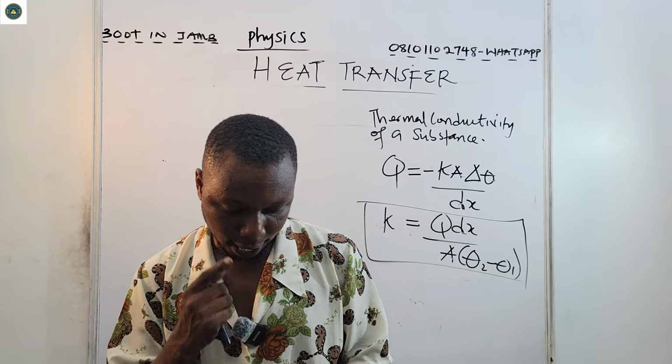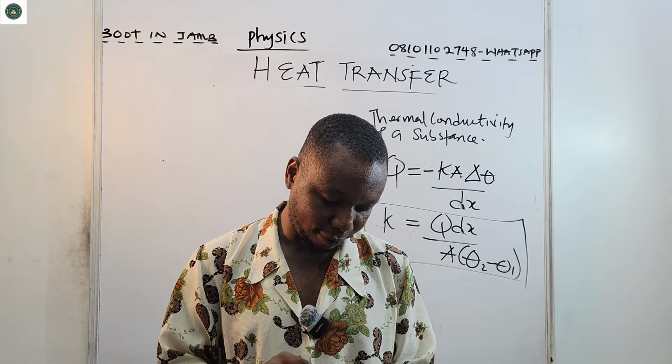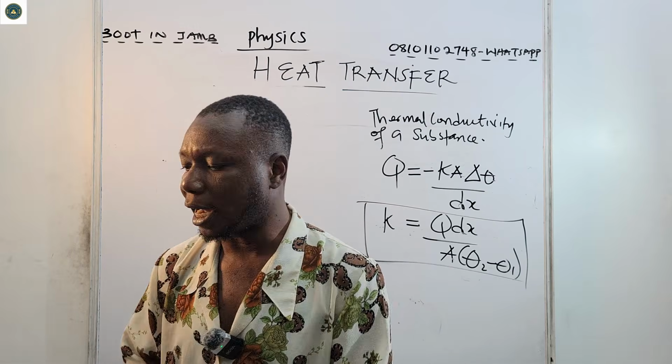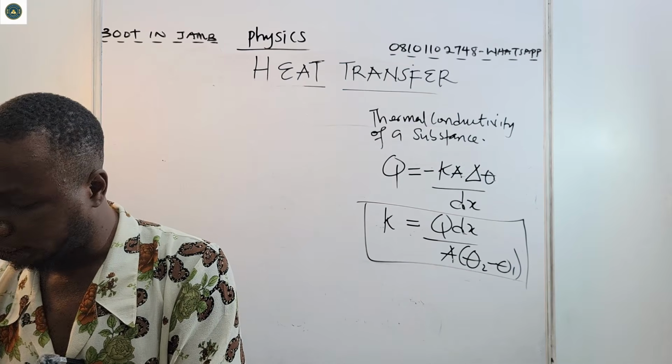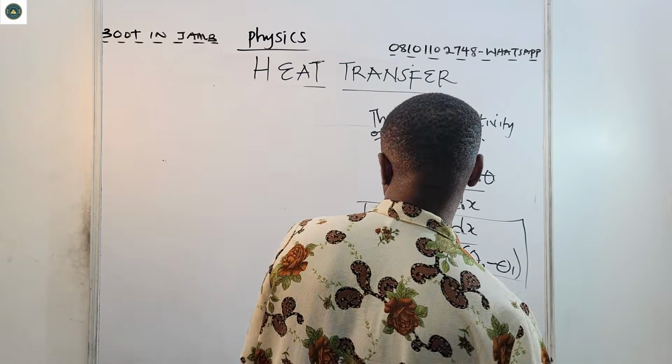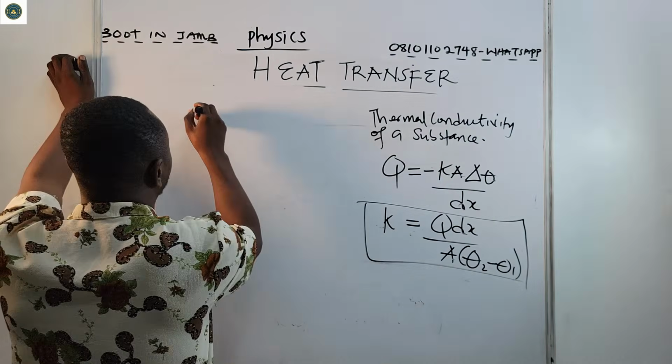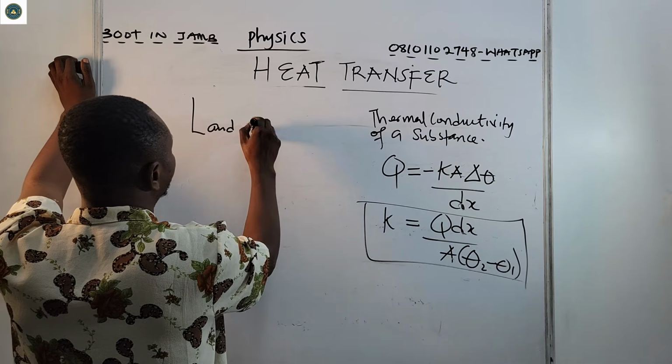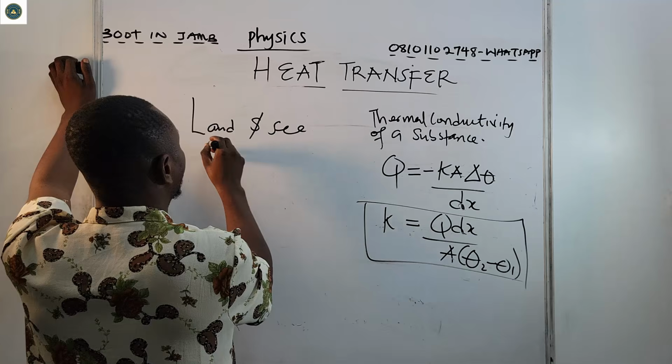Let's see what we have. Okay, so we have this question. Another thing we need to see again, before the JAMB question, is the land and sea breezes.